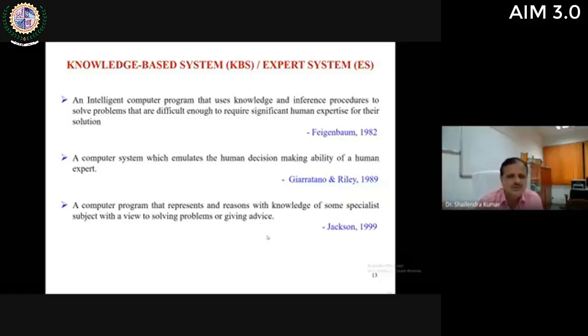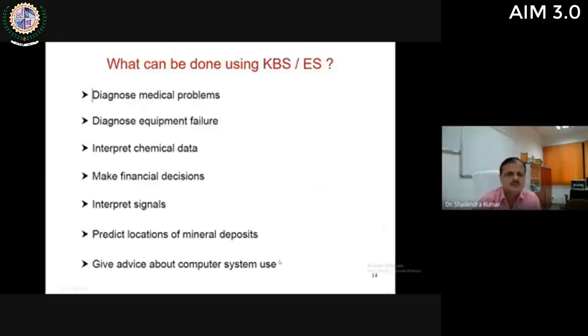So there are so many production rules to be framed for one expert system, thousands of production rules, and these production rules are to be coded in some programming language, and then some search strategies are to be framed and linked with these production rules. So that by giving some input to the system, the system will give some intelligent advice to the user, and the system should also be adaptable. Whatever input and output is given, accordingly it will change its knowledge base. So this is the typical structure of an expert system or knowledge based system.